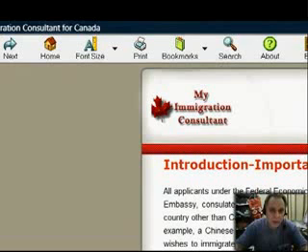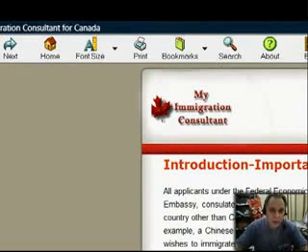Provincial nominee class, you must first apply to the province where you wish to settle. Provincial nominee programs offer accelerated, which means faster, immigration for qualified skilled workers and experienced entrepreneurs who wish to settle in one of these provinces. In other words, you would apply to the province first. Of course, down here we have the family class. If you have relatives in Canada, they will need to sponsor you.